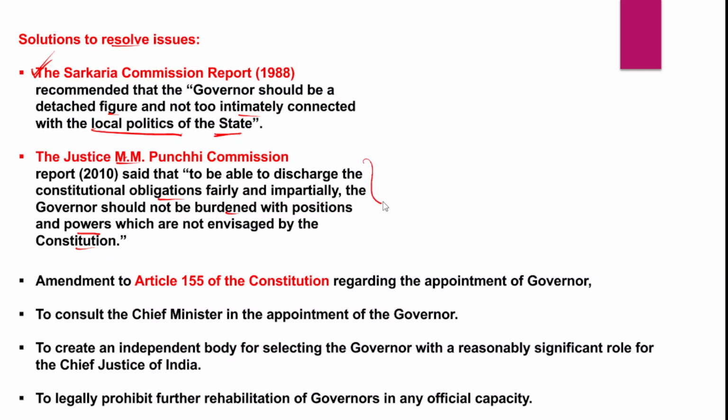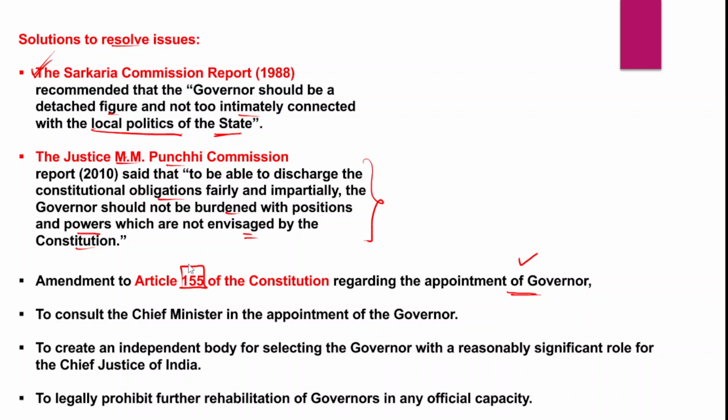The governor's role and responsibility should be confined to the constitutional powers and functions. Whatever powers and functions are granted to the governor by the constitution, the governor should be preoccupied with only those roles and responsibilities. He should not do anything which is not mentioned in the constitution. And in fact, an amendment to Article 155 of the Indian Constitution regarding the appointment of the governor should be made. That was also recommended by the M.M. Punchhi Commission.